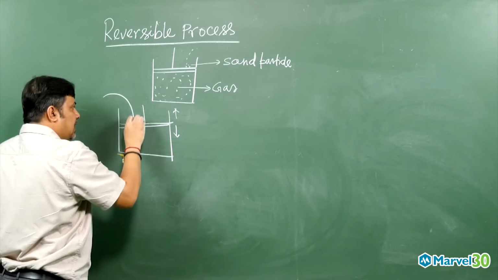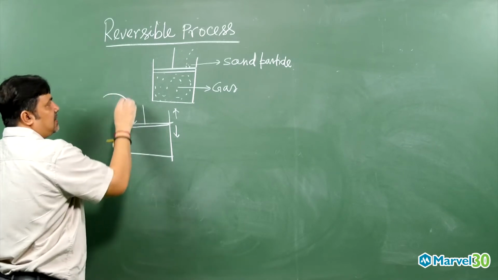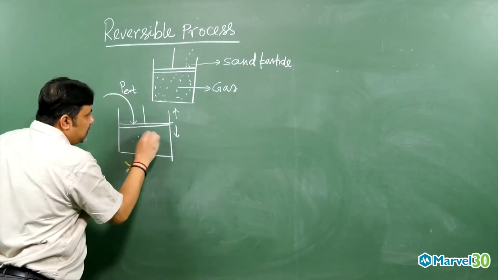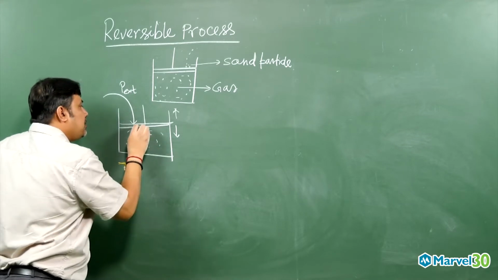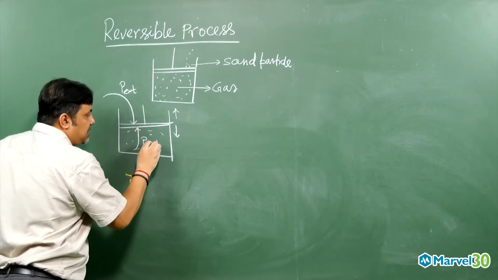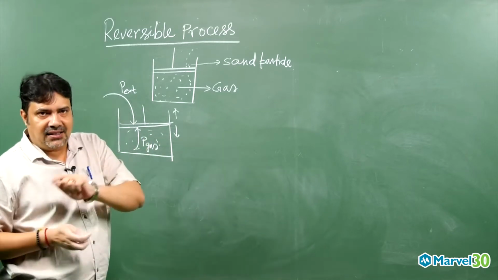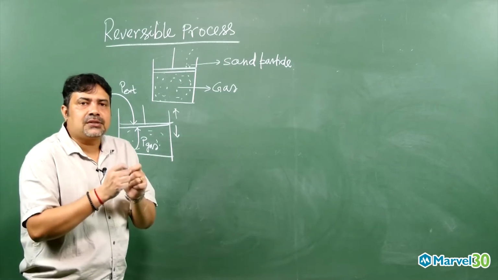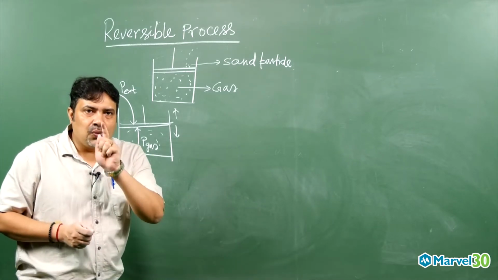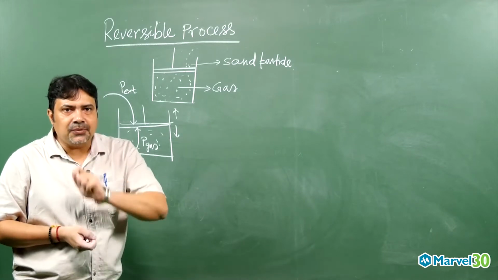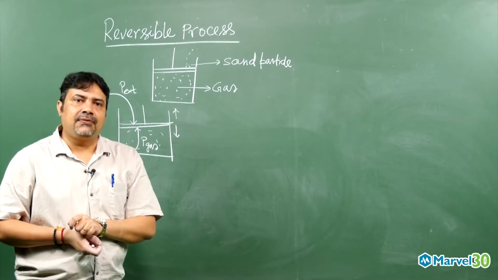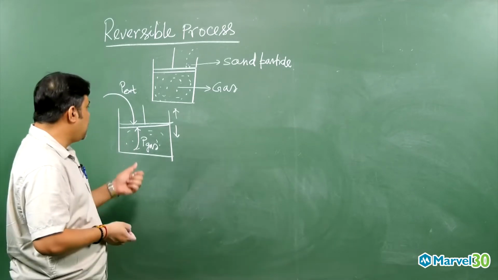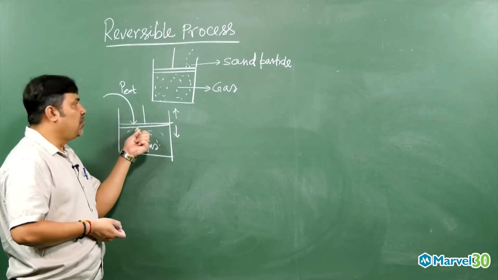From the outside there is one pressure, called the external pressure, and because of the gas molecules, inside there is one pressure, called the gas pressure. Because in the states of matter, the gas molecules constantly collide with each other and with the walls of the container. Because of this collision they exert force, and force per unit area is nothing but pressure. So the gas molecules also exert pressure over here.